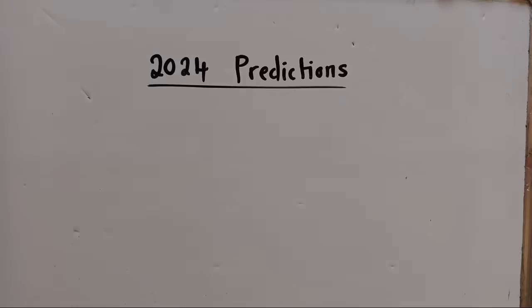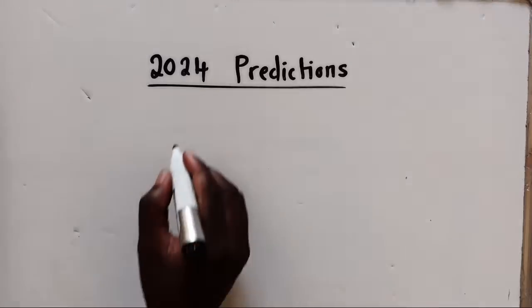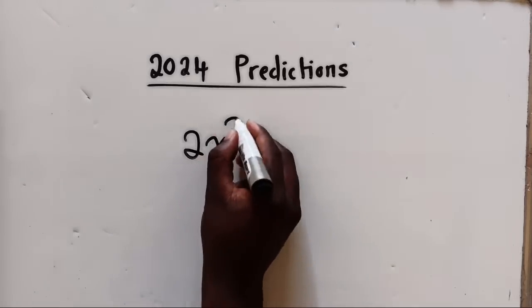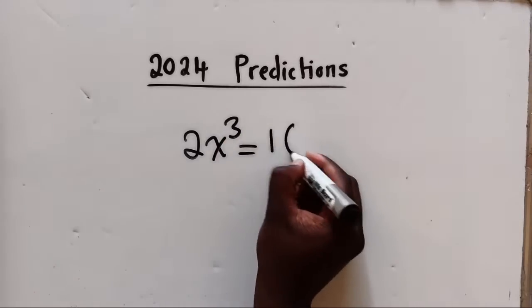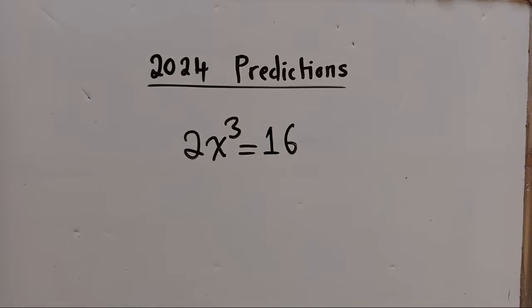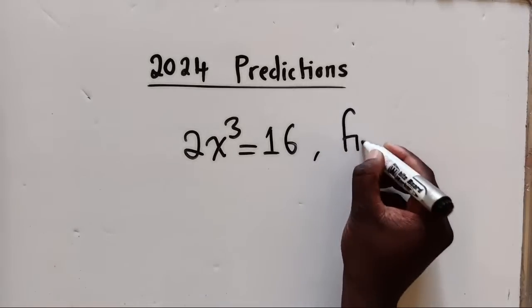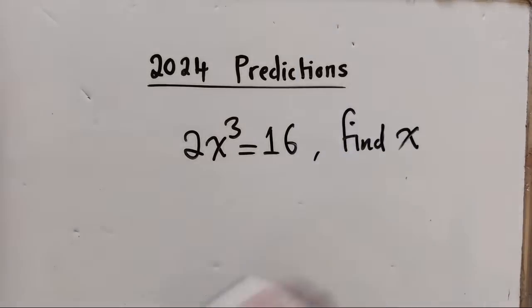So this question is like this. 2x to the power 3 over 2 is equal to 16. So find x. Find x.